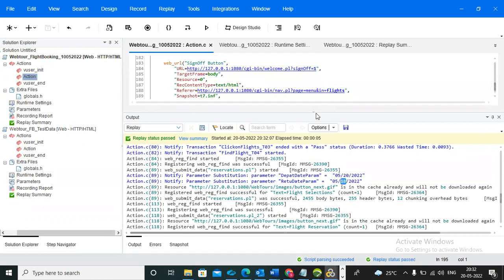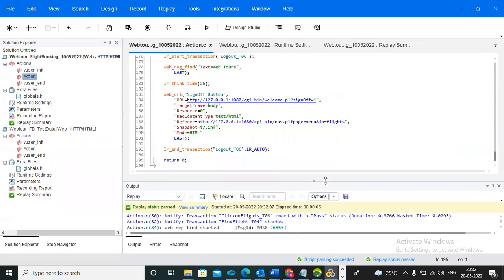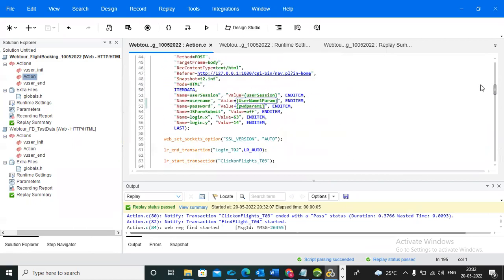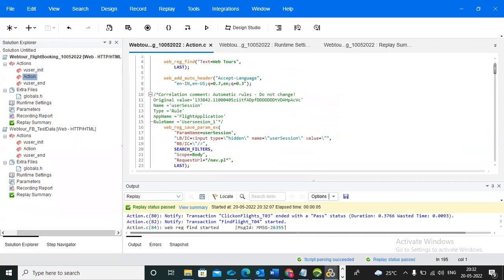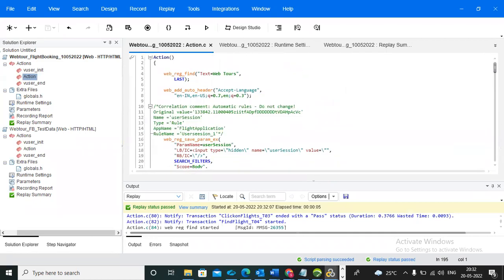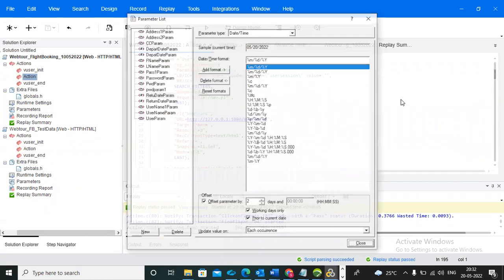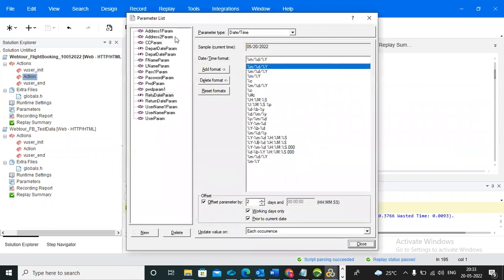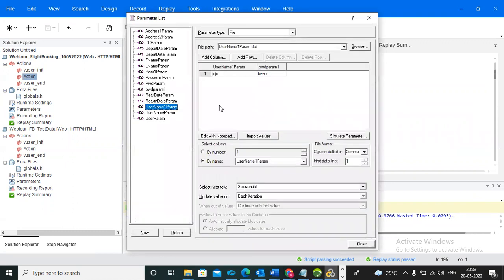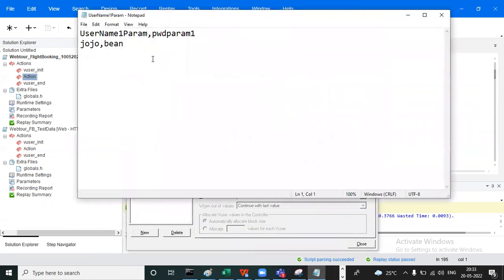Parameterization, date and time and file type. Okay, so this is the one bit, and similarly, if you want to add data, we can come to here, where is our parameter name? This is right. If you want to add data, you can click on here and enter the data, and comma.